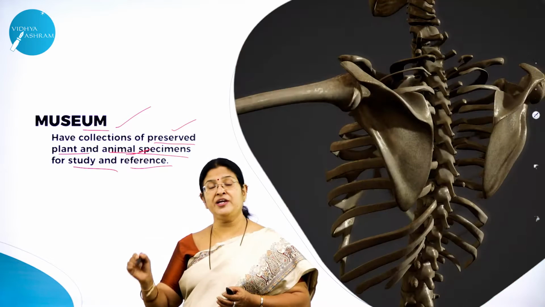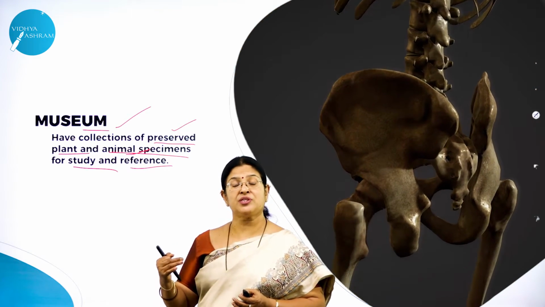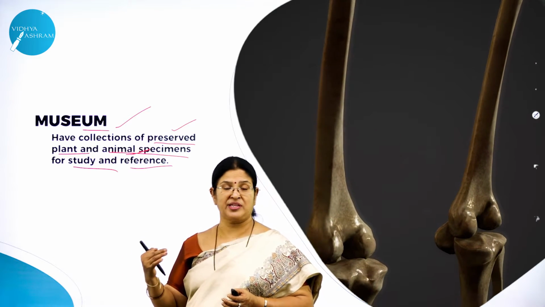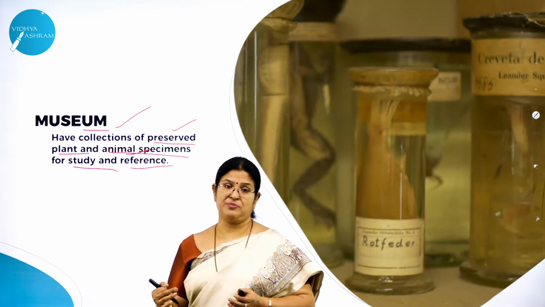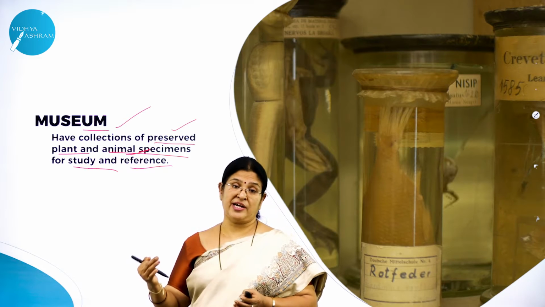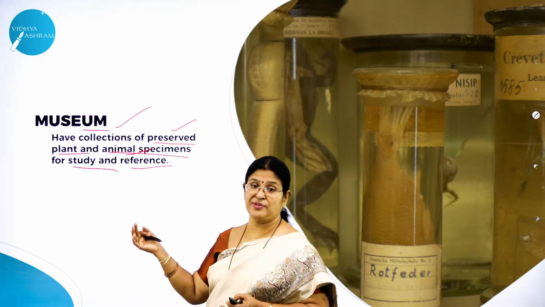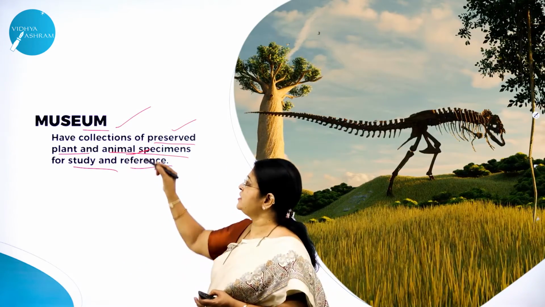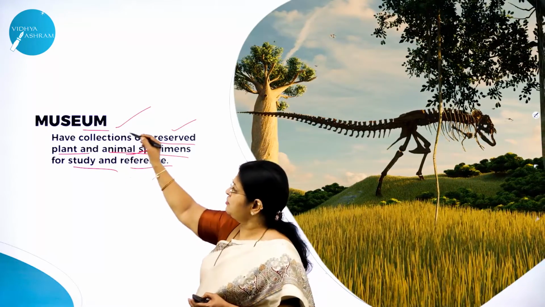As I said, for every specimen, the details of that particular specimen are given, so that whoever visits a museum and watches those plant specimens or animal specimens will get information about that particular specimen: where it was collected, what is the scientific name, what is the common name, what is the lifespan of that particular plant, what is the lifespan of that particular animal. So all those details you get when you visit a zoo. So that is when you visit a museum.